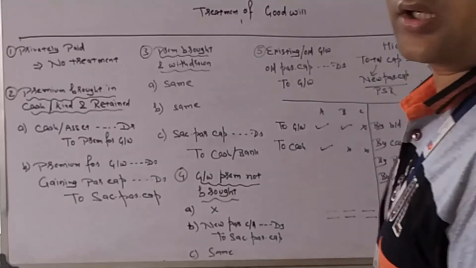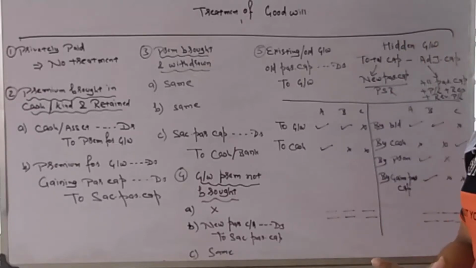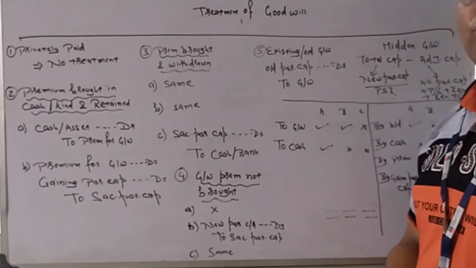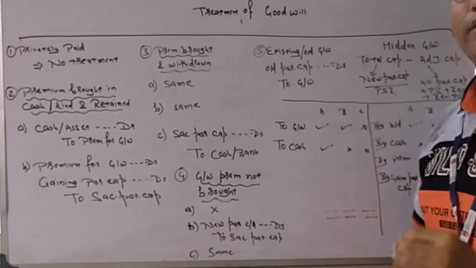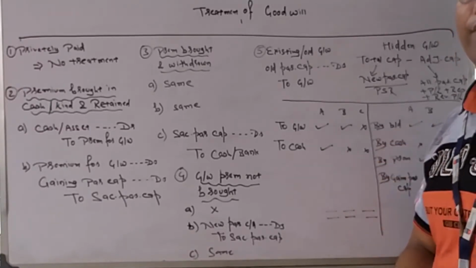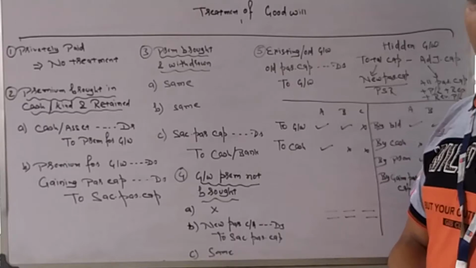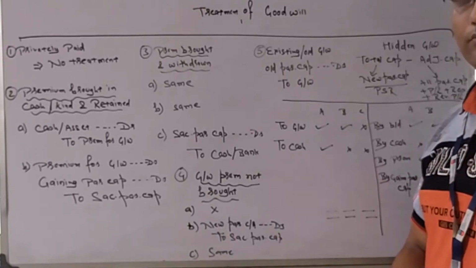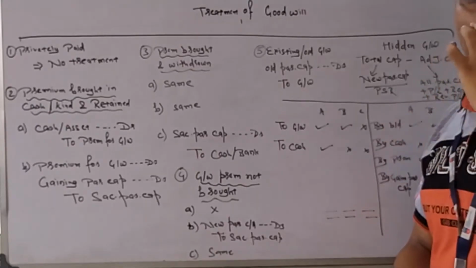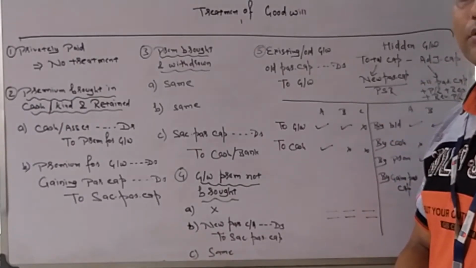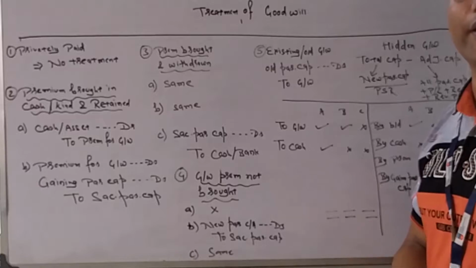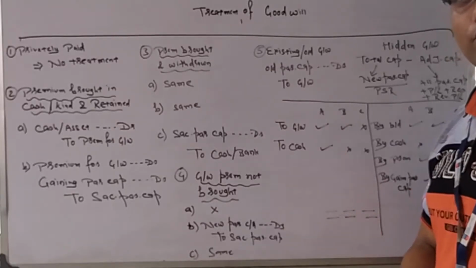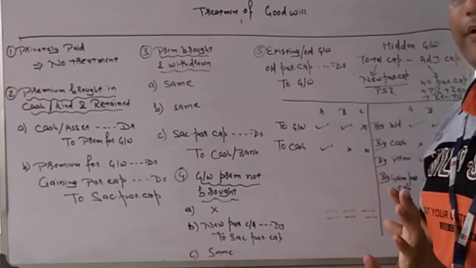So as we have discussed how to do the PSR part and genuine sacrificing ratio part, that is how to calculate new profit sharing ratio and genuine sacrificing ratio, now we are learning the second part, that is treatment of goodwill. In our first part we discussed what cases we can get for treatment of goodwill. First case is privately paid.